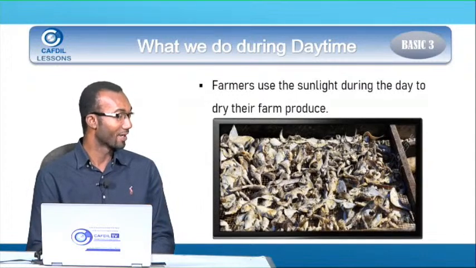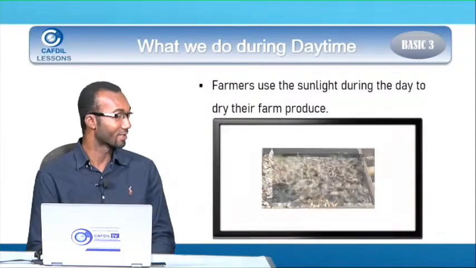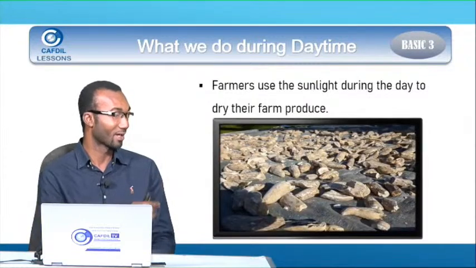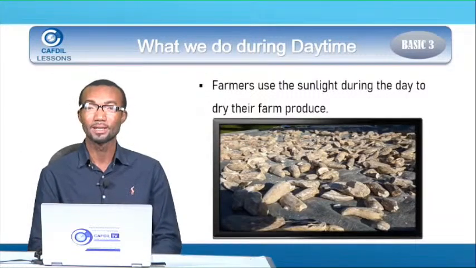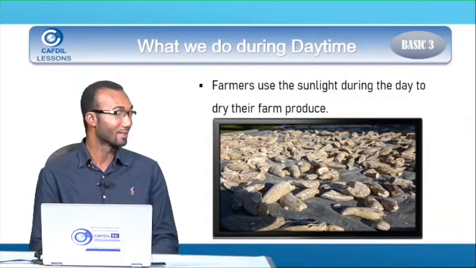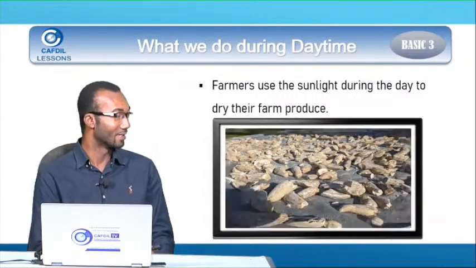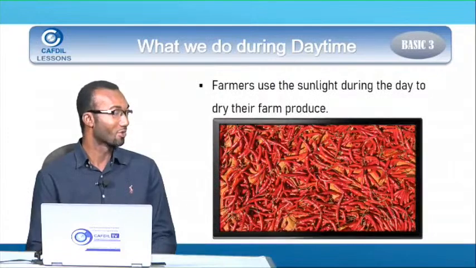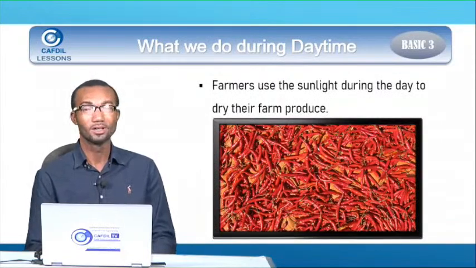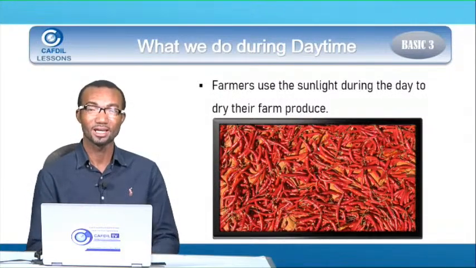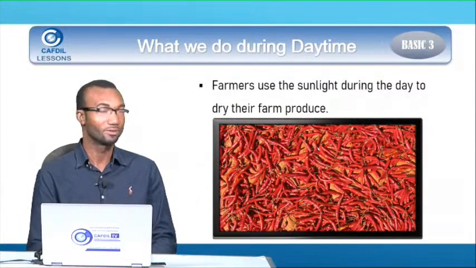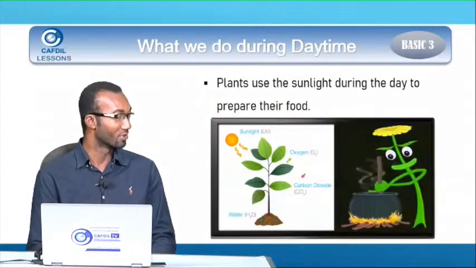Some also dry cassava, and it can be used for konkonte. They dry it in the sun during the day. And some also dry pepper. So farmers use sunlight during the day to dry their farm produce.